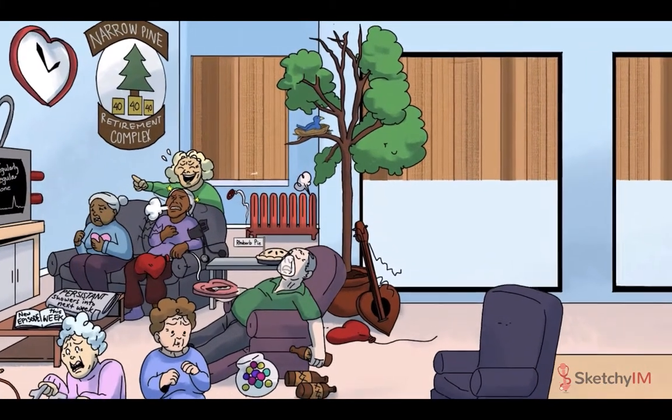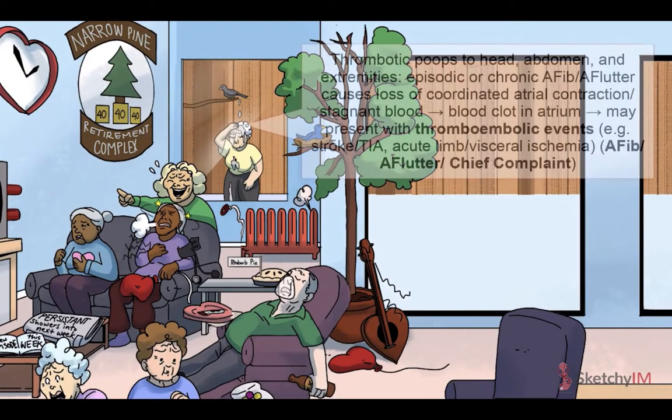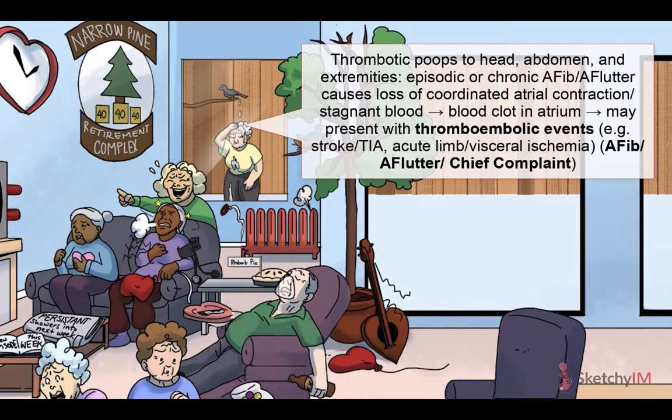Look out for a history of thromboembolic disease, a major complication of AFib or AFlutter, whether episodic or chronic. Loss of coordinated atrial contraction leads to stagnation of blood in the atria and, potentially, the formation of a clot, usually in the left atrium or atrial appendage.